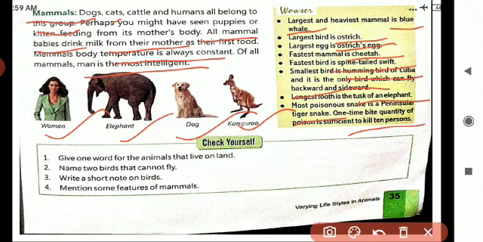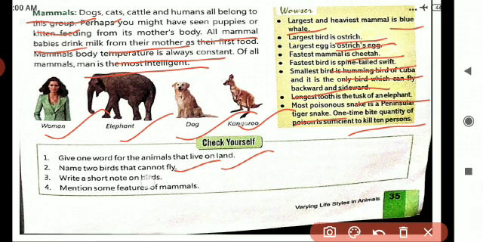Okay, children, here are some questions. Give one word for the animals that live on land. Yes, what are all the animals we can see on the land? Dog, tiger, elephant. Okay, children, give one word for the animals that live on land. Name two birds that cannot fly, flightless birds. Yes, what are the two birds? Kiwi, penguin, ostrich, emu. Okay, children, these birds won't fly.